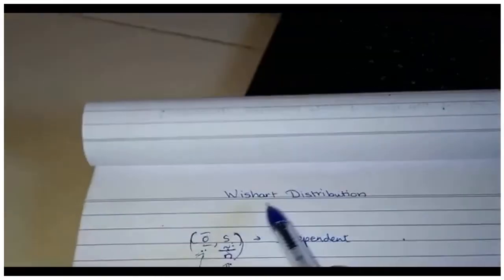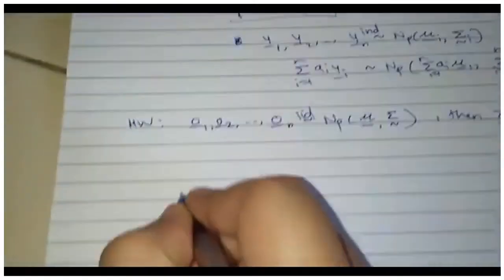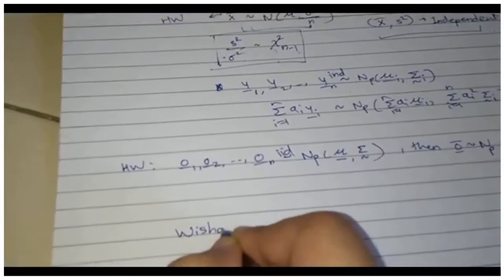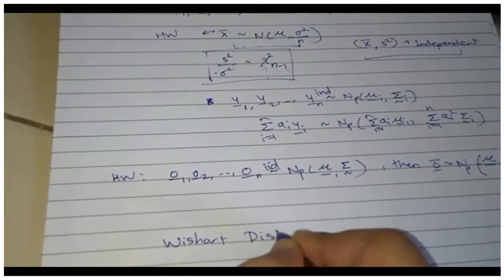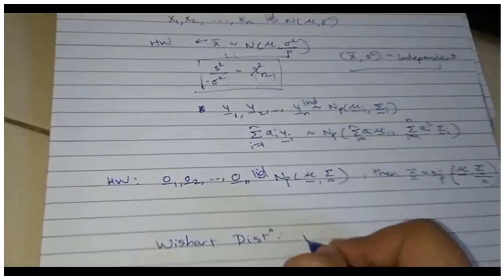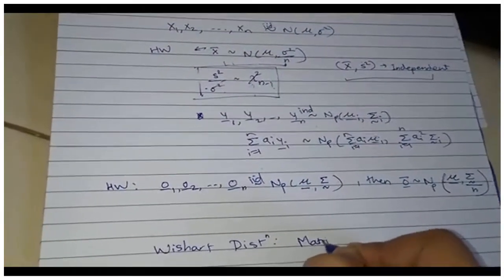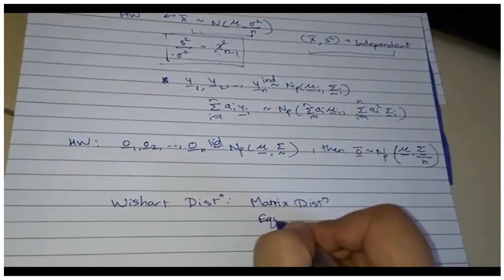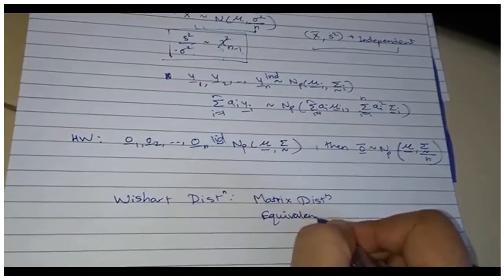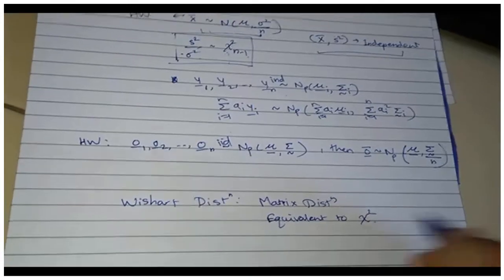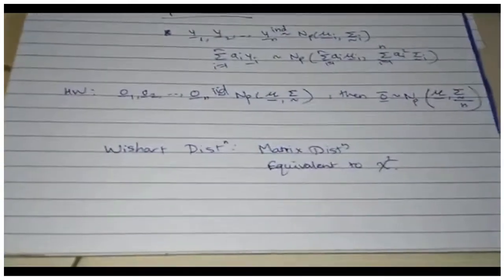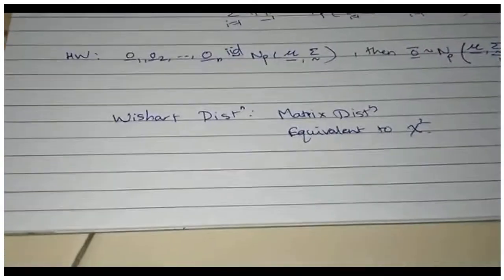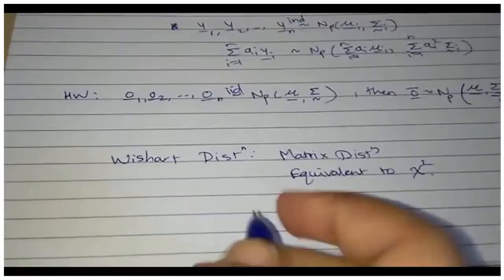Okay. So that's where this Wishart distribution comes into the picture. So what is a Wishart distribution? The Wishart distribution is actually the equivalent of chi-square, but it is the matrix version. So first of all, it is a distribution on a matrix, and it is equivalent to chi-square. Okay, what do I mean by a matrix distribution? I don't know if you guys are following what I'm trying to say.